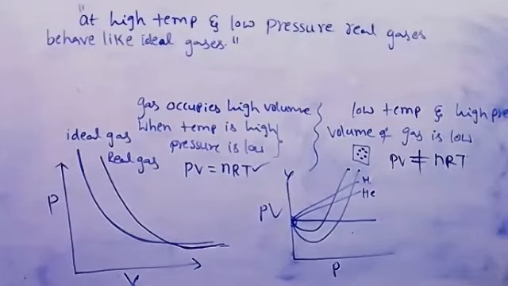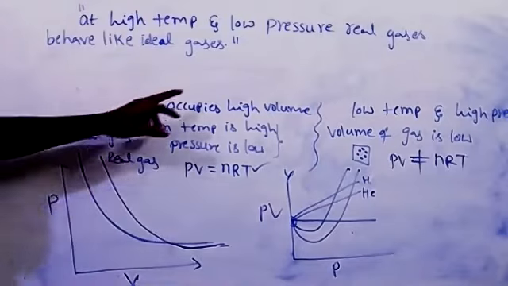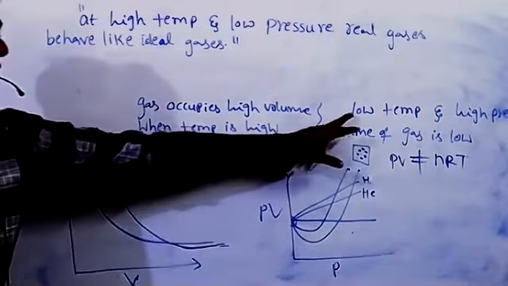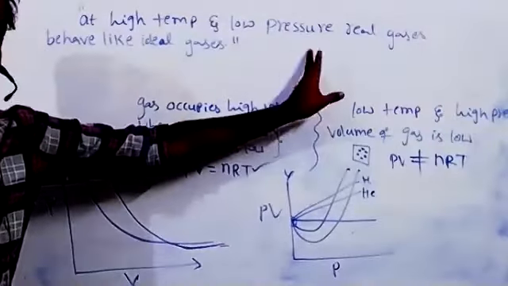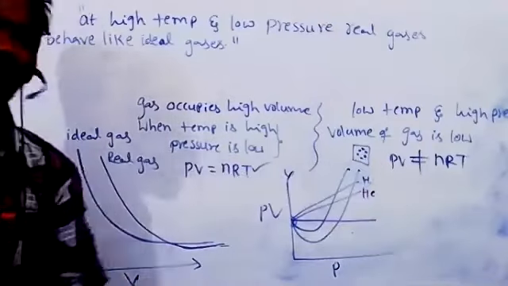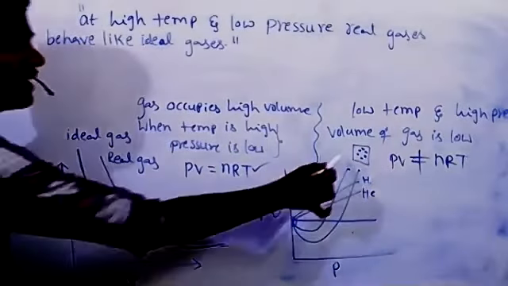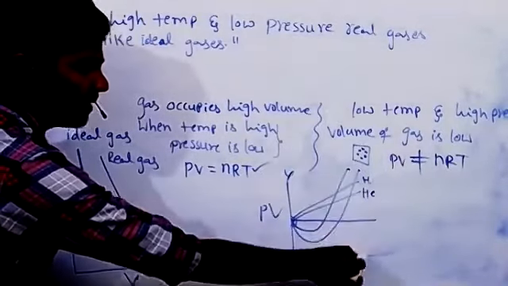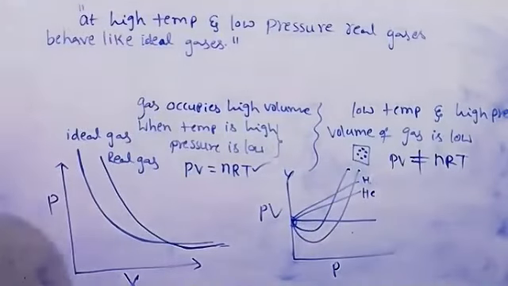Okay, just note down the two points and keep them in mind. The two assumptions are correct only when temperature is high and pressure is low. They are wrong when temperature is low and pressure is high. In the first condition, the two assumptions are correct, and that's what gives PV equals nRT. But at the other conditions, those two assumptions are wrong, and that's why PV is not equal to nRT. Because of this, at high pressure there is high deviation, and even at low temperature we observe the same kind of deviations.